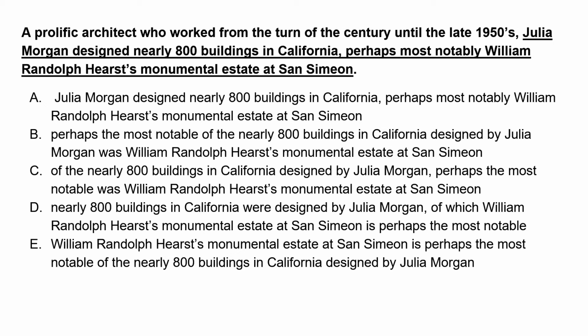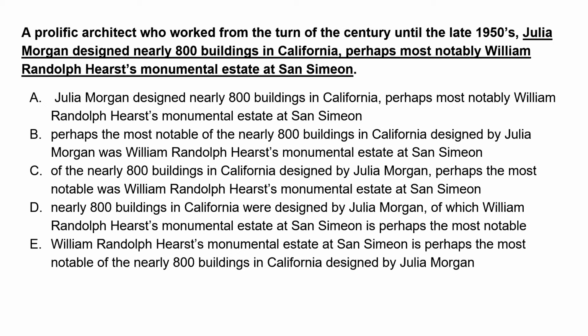If we look at this very question, a prolific architect who worked from the turn of the century until the late 1950s, who is that person? Julia Morgan, end of story. And that's how you eliminate all the B, C, D, E options. So we took the hint from the non-underlined portion to fix our problem. That's it. It takes maybe 40 seconds, 40 seconds max, right, Parminder?